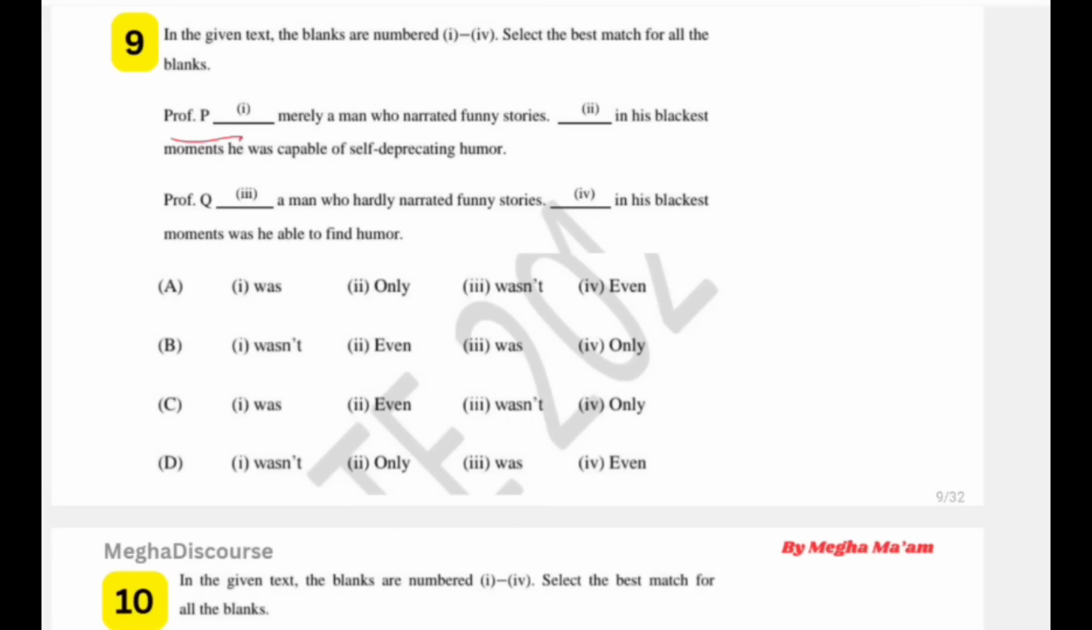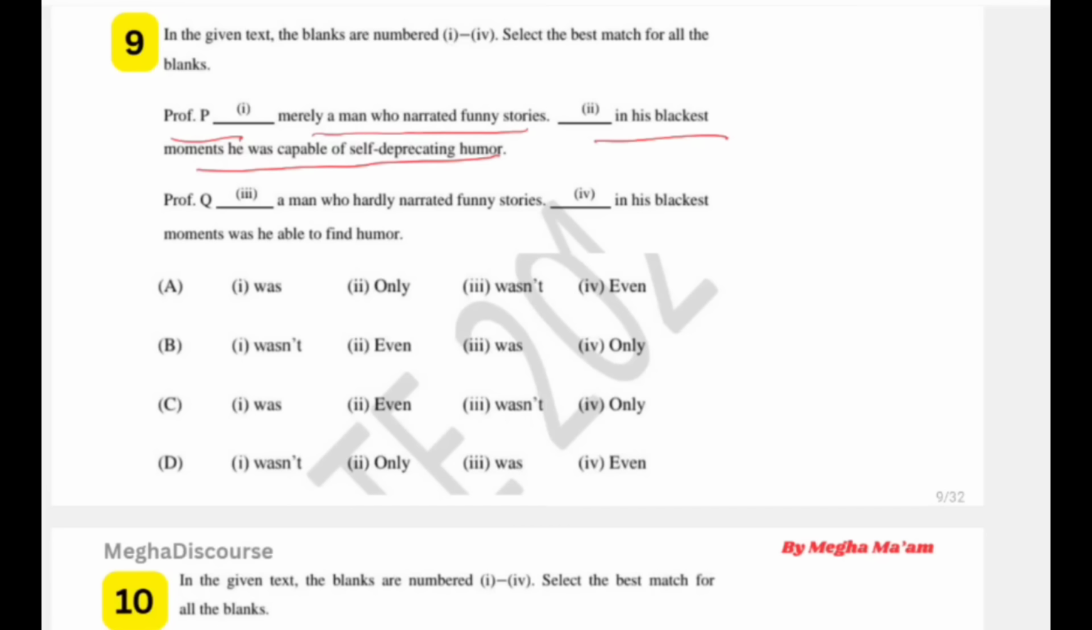Professor P, merely a man who narrated funny stories. Okay, there is a person, Professor P. He narrated funny stories. He tells funny stories. In his blackest moments, he was capable of self-deprecating humor. Self-deprecating means that he cracks jokes on himself and makes the public comfortable. He is this kind of man.